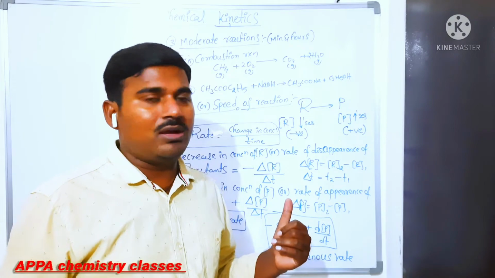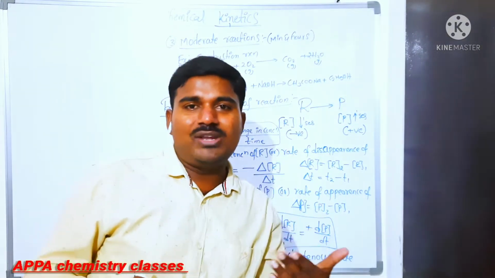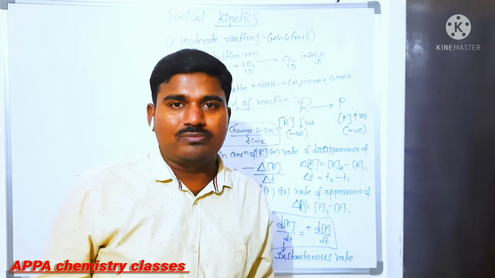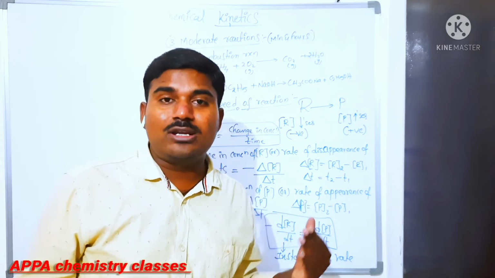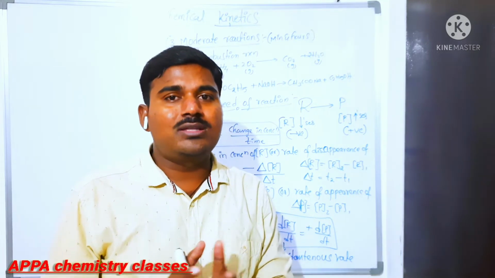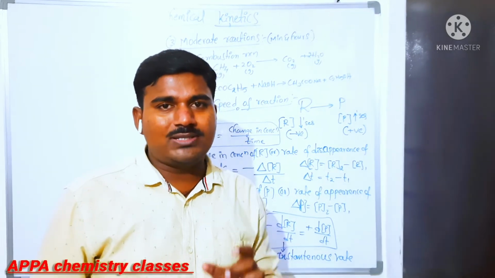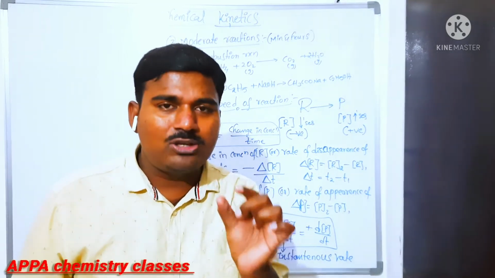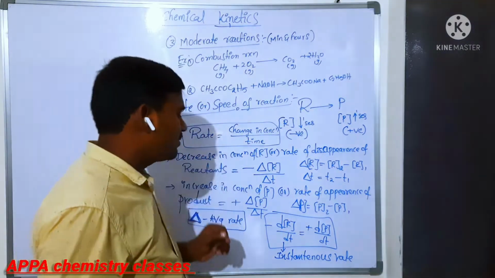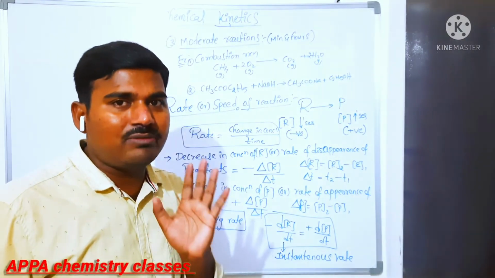So the sum of the instantaneous rates will give you the average rate. Okay? But if you are taking the overall average rate, how will you define it? It means the change in concentration over some interval of time. Over a time interval is said to be the average rate. What is meant by instantaneous rate? The change in concentration in a particular instant of time, not in a fixed interval like 5 minutes or 2 minutes. That is what we call instantaneous rate. Have you understood the difference between instantaneous rate and average rate?